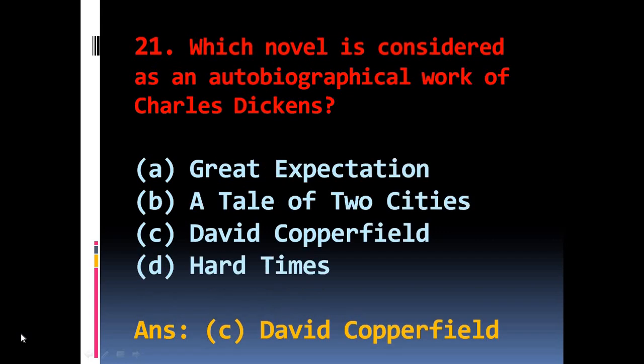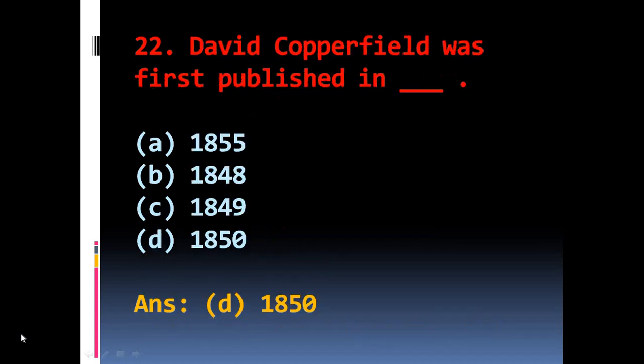Clothes. Question number 21. Which novel is considered an autobiographical work of Charles Dickens? The options are A Great Expectations, B A Tale of Two Cities, C David Copperfield, D Hard Times. The right answer is C David Copperfield. Question number 22. David Copperfield was first published in, the options are A 1855, B 1848, C 1849, D 1850. The right answer is D 1850.